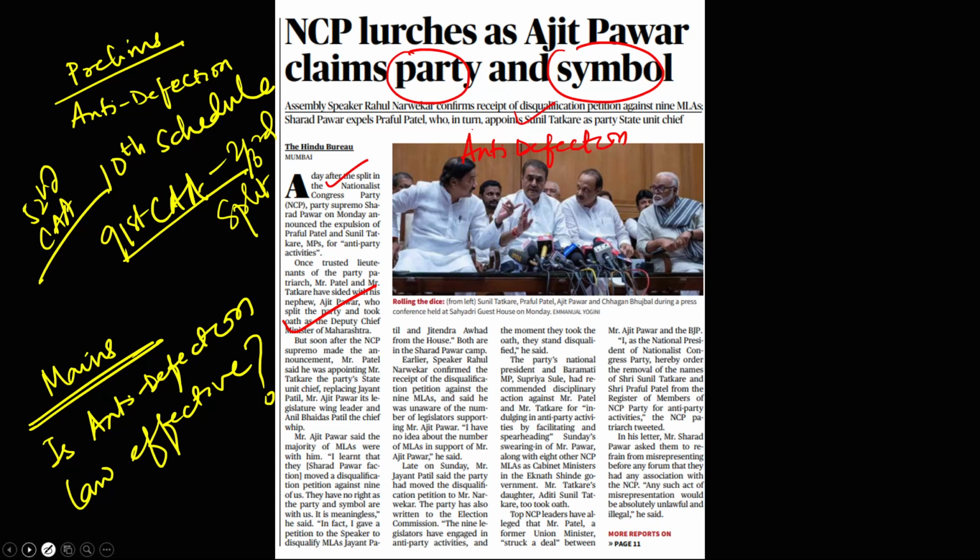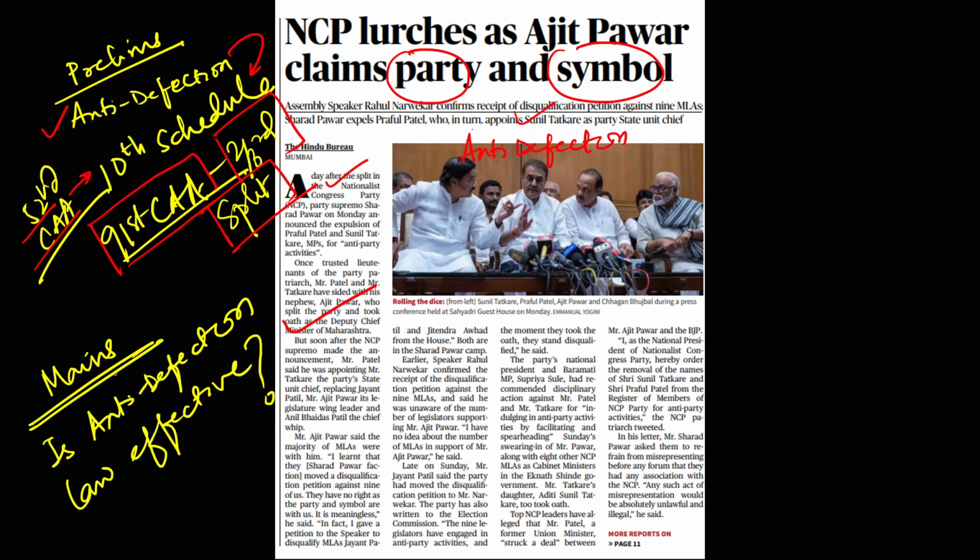Guys, here you have to prepare this topic from the prelims perspective. You need to prepare the anti-defection provision of the constitution. Here you have to prepare the 52nd amendment to the constitution which brought in the 10th schedule. Anti-defection law is in the 10th schedule of the constitution, and you have to prepare the 91st amendment to the constitution which added the provision of the split in political parties, which basically is when 2/3 of the party goes and adds into some other political party. It is called the split.